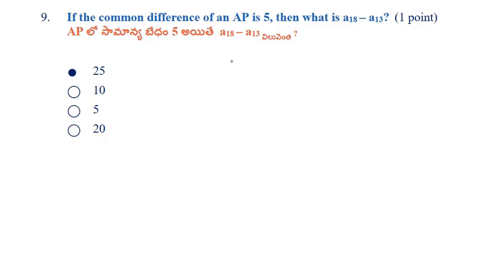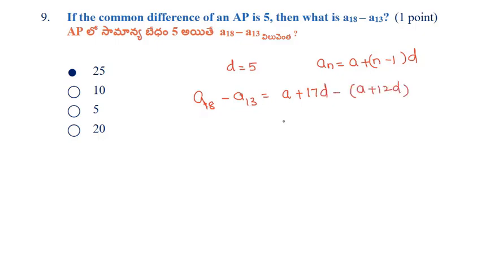In an AP, the common difference is 5 and we have to find the difference of the 18th term and 13th term. D equals 5. So A18 minus A13 equals, since this is an AP, A plus n minus 1 into D is the nth term. So A18 equals A plus 17D minus of A plus 12D.